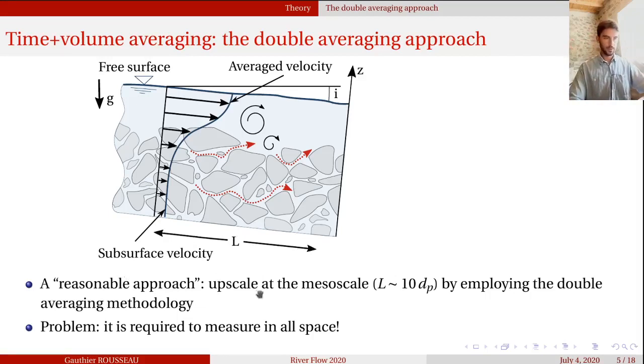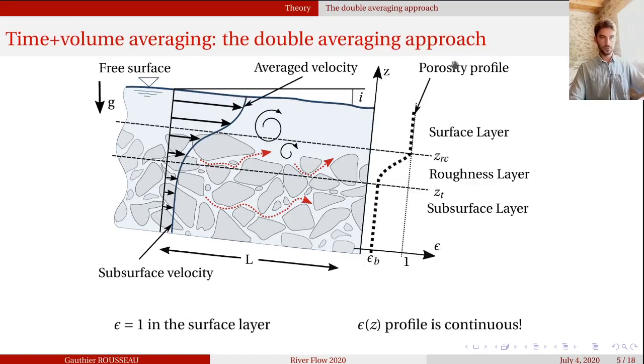The length must be high enough to reach the mesoscale level, which means that we reach a statistical convergence of quantities, which are the average velocity but also the porosity profile. The porosity is the volume of voids over the total volume, and which is 1 in the surface layer, and then you reach the bulk porosity in the porous bed.